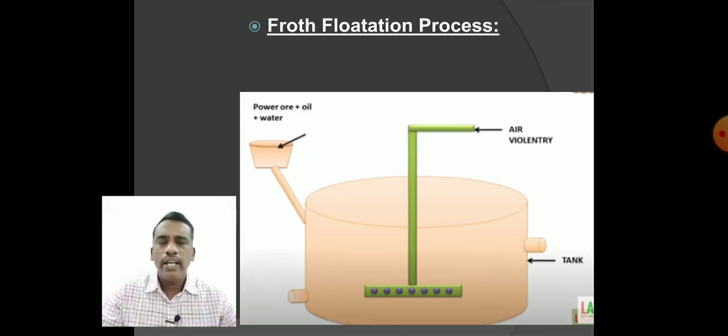In the hopper they had used the words powdered ore plus oil plus water. Yes, because it is a suspension. The components that we are going to add form a suspension. So in the tank we are going to add the powdered ore and oil and also water.